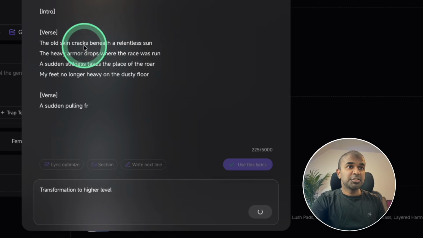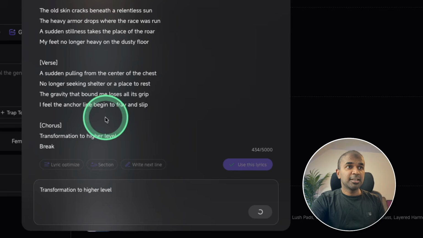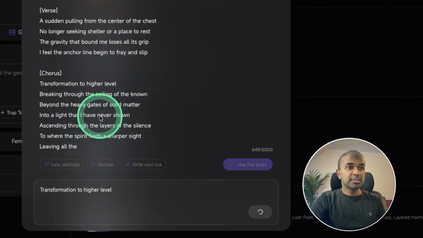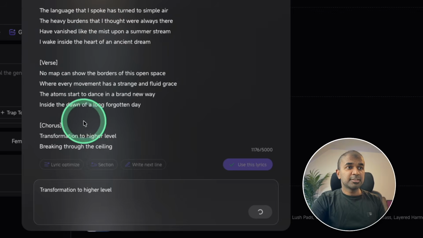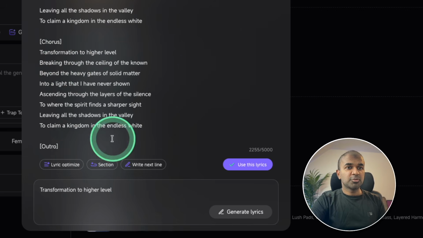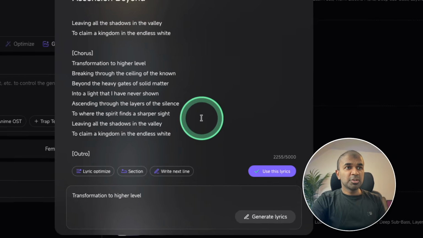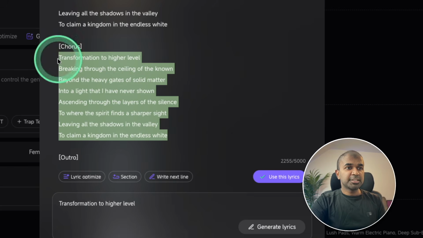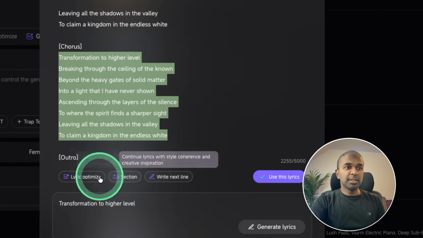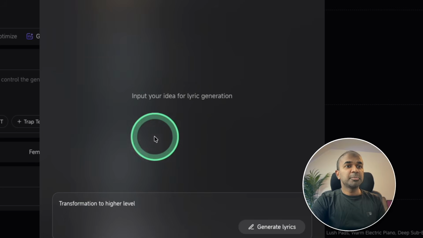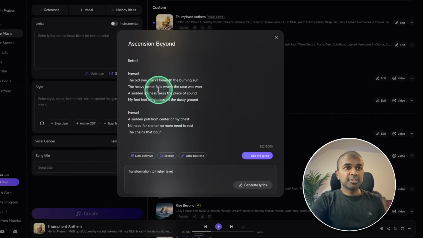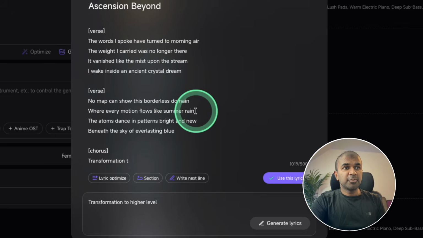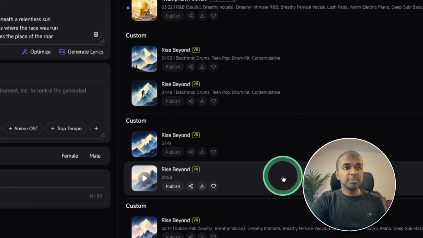Now it's generating the lyrics. As you can see here, verse, chorus, another verse, bridge, chorus and outro. That's all done now. So if you want to change anything, if you want to change any section or want to write a new line, or even if you want to optimize the lyrics, it can do it for me. As you can see here, it's now optimizing it for me. So now it's all ready. Now I'm going to use this lyrics.